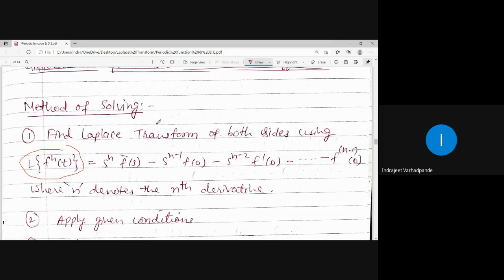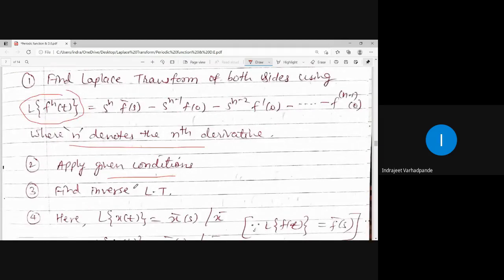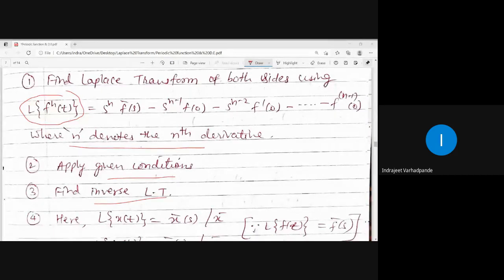Method of solving. Find Laplace transform of both sides. This is the generalized formula for Laplace transform of derivative. n denotes the nth derivative. Apply the given conditions. Find inverse Laplace transform. Okay. So we will be discussing with this.